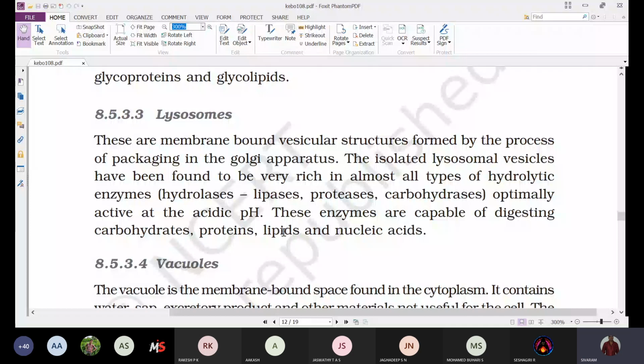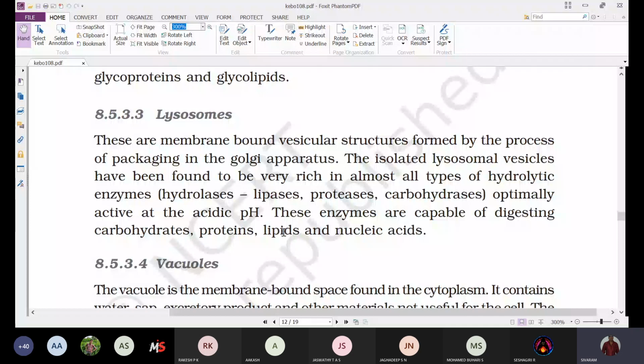The enzymes that are present inside the lysosomes are active at acidic pH. That's why even when these enzymes are released into the blood, they do not cause any harm to our cells or body. Why?